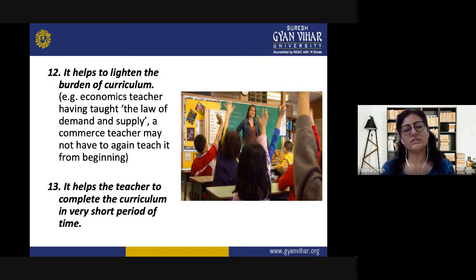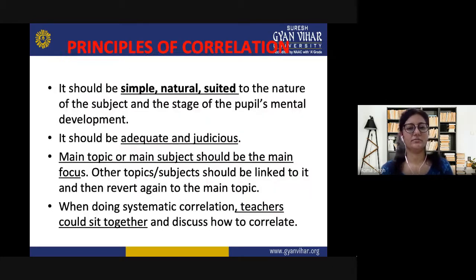The next use is it helps the teacher to complete the curriculum in a very short period of time. Yes, if it has lightened the burden of the curriculum, then the teacher will also find it easy to complete the topics, the content, or the curriculum in a short period of time. So it all depends on the planning and the things which the teacher has perceived in their mind.